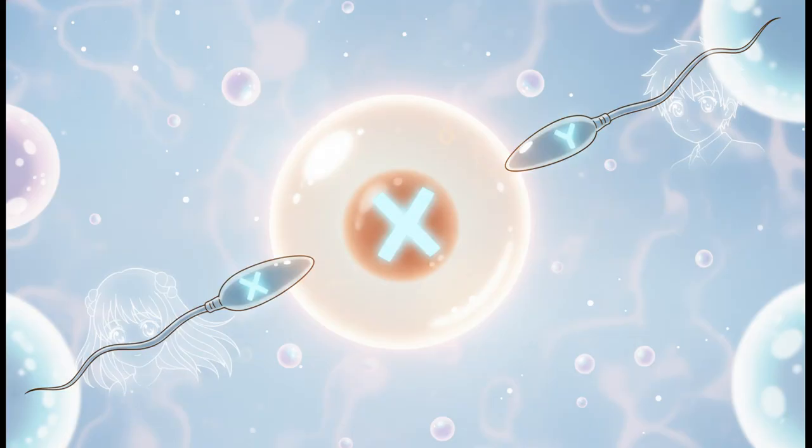So the undeniable biological conclusion here is that the sex of the offspring is entirely determined by the genetic makeup of the sperm. If an X-carrying sperm fertilizes the egg, the result is an XX female. If a Y-carrying sperm fertilizes the egg, you get an XY male. The father's genetic contribution is literally the sole biological deciding factor.